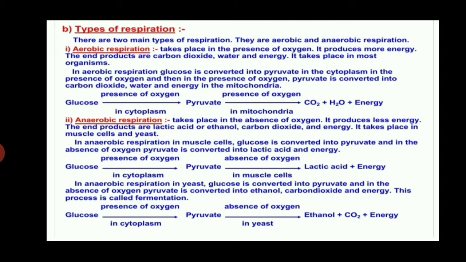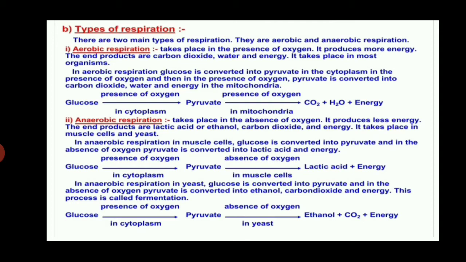In humans, during vigorous muscular exercise, when the demand for O2 is more than the supply, muscle cells start respiring anaerobically for a short time.